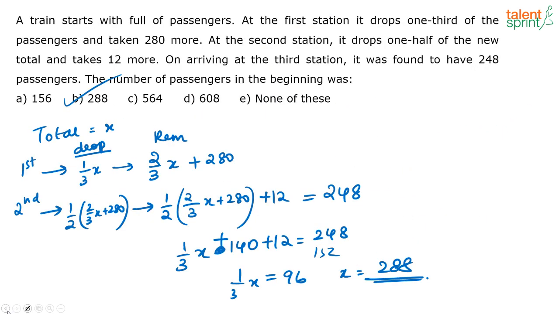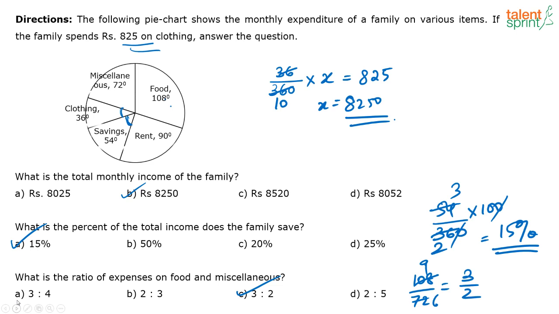Now let me help out Gaurav with that question which I missed in between. I think he told me to explain, but I didn't see his comment. Now Gaurav, this was the question that you are asking. The third question, what is the ratio of expenses on food and miscellaneous? What is the expense on food? 108 degree. What is the expense on miscellaneous? 72 degree. What is the ratio that they are asking for? Ratio between the expenses on these two, right? So that is nothing but 108 divided by 72.